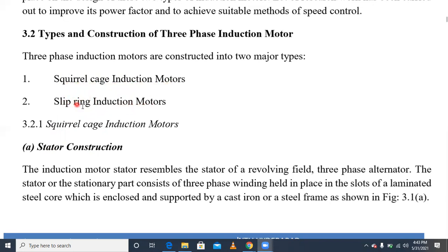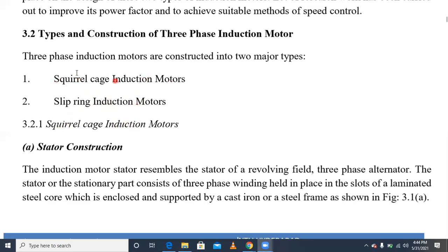Slip rings are used in slip ring induction motors, but here in the squirrel cage induction motor there are no slip rings, only brushes. Slip rings are used in the slip ring induction motor, and that's why it is given the name slip ring induction motor. First, we have to consider the squirrel cage induction motor.